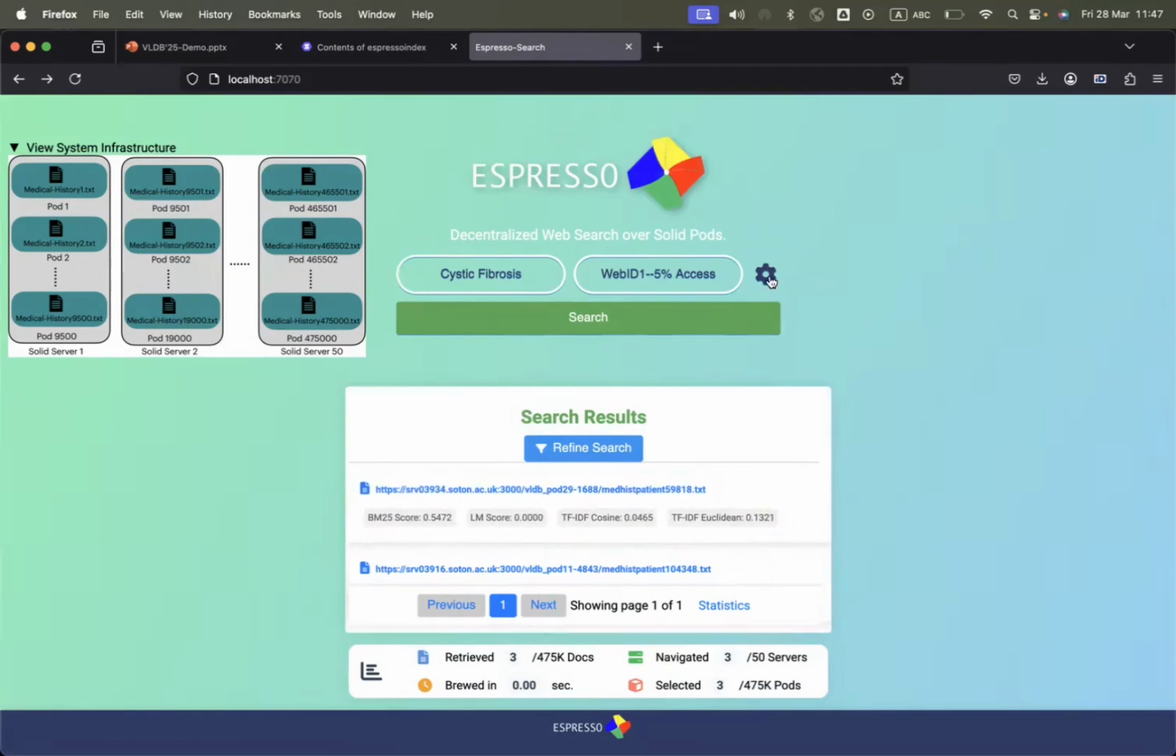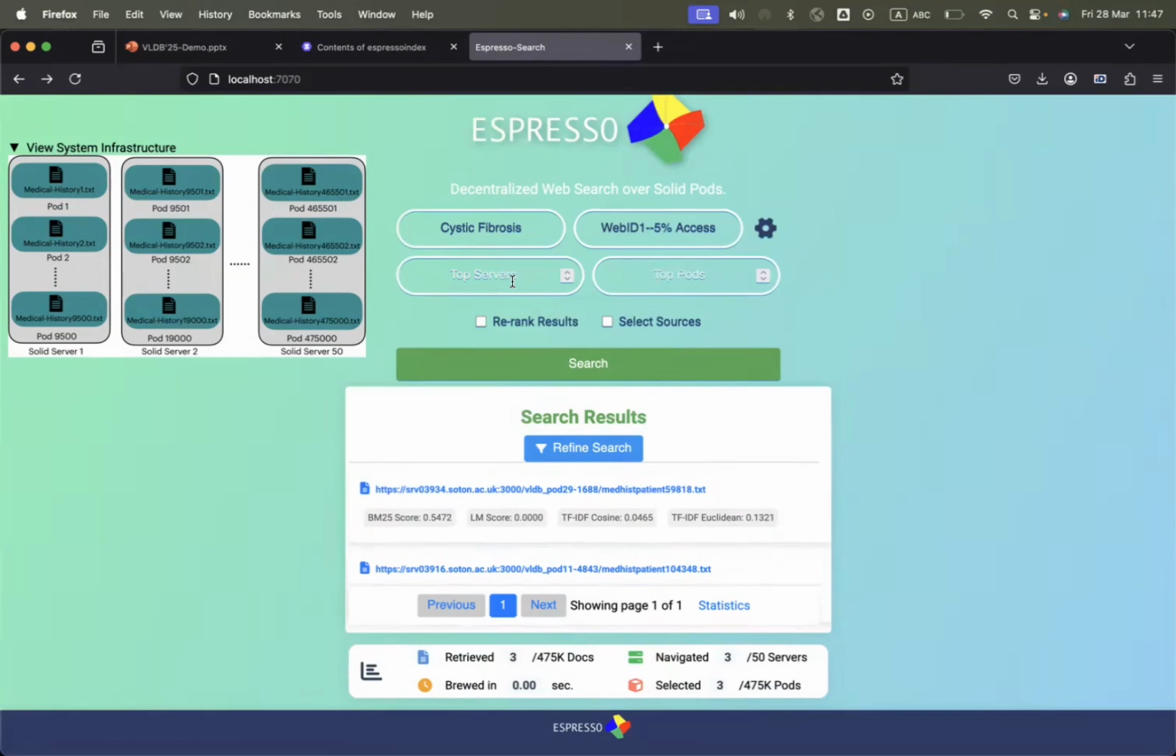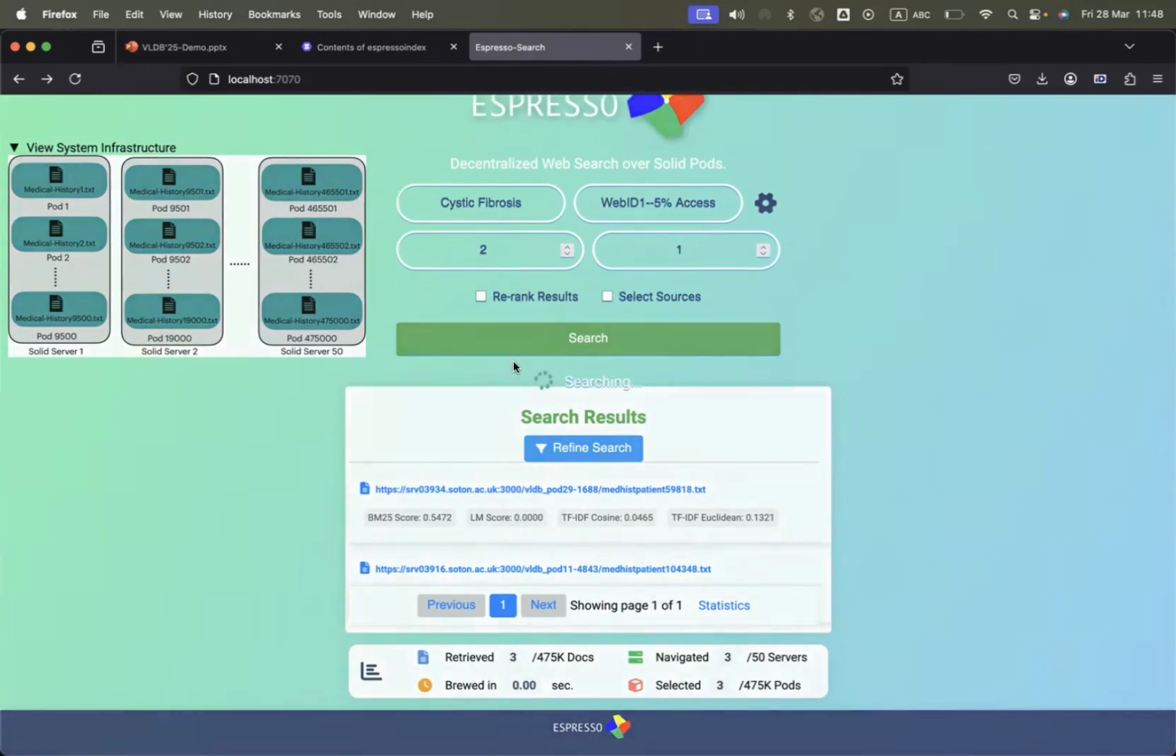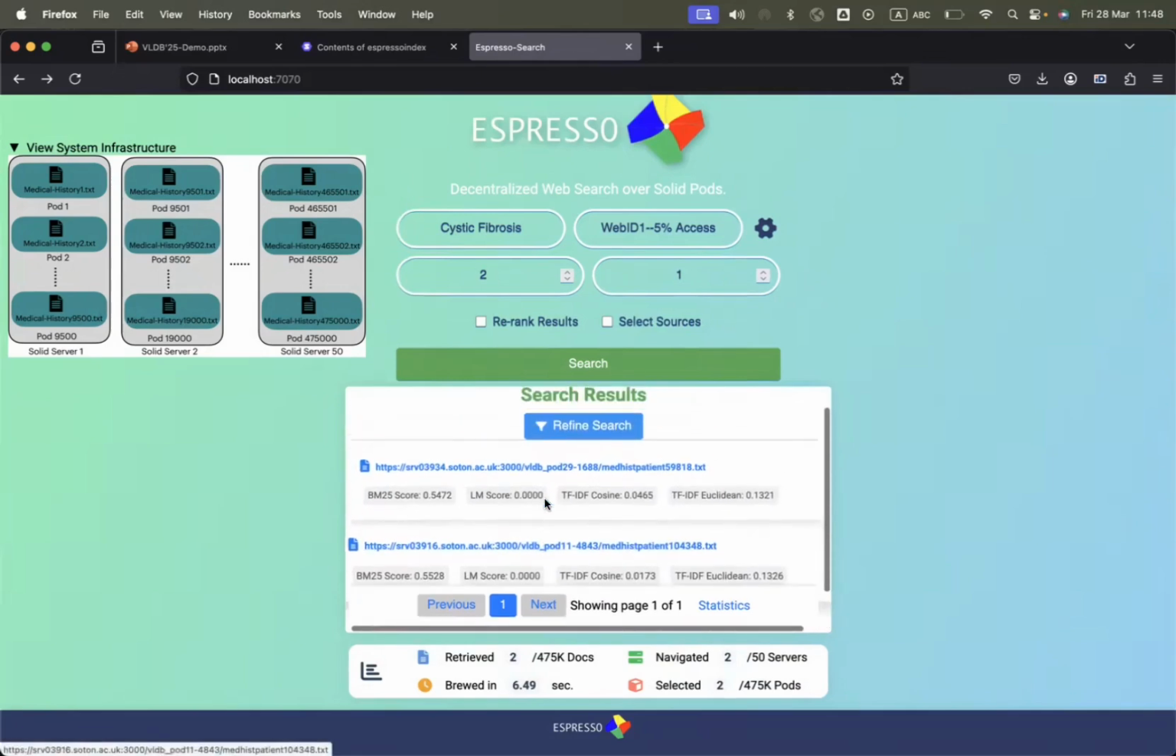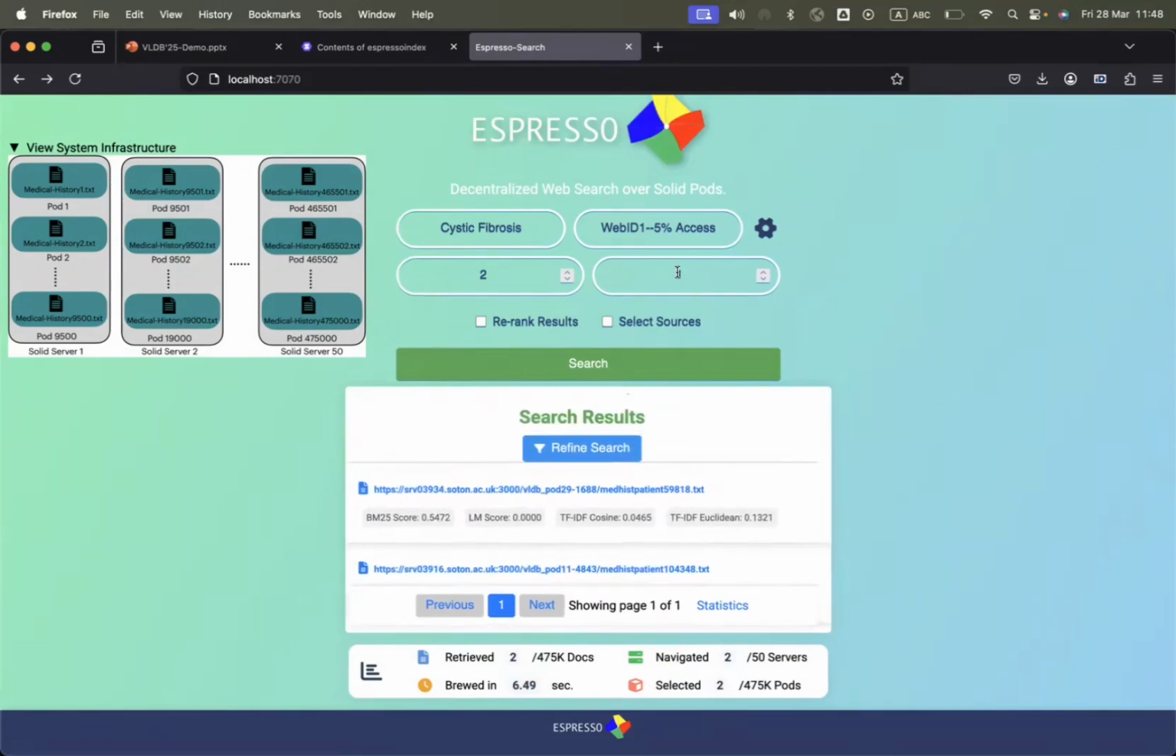and 3 documents. We can do another thing, which is maybe that we are interested in querying the top 2 servers and the top 1 pod at each server. So we want to query that, and we search again. And indeed, we get two results out of the full result.